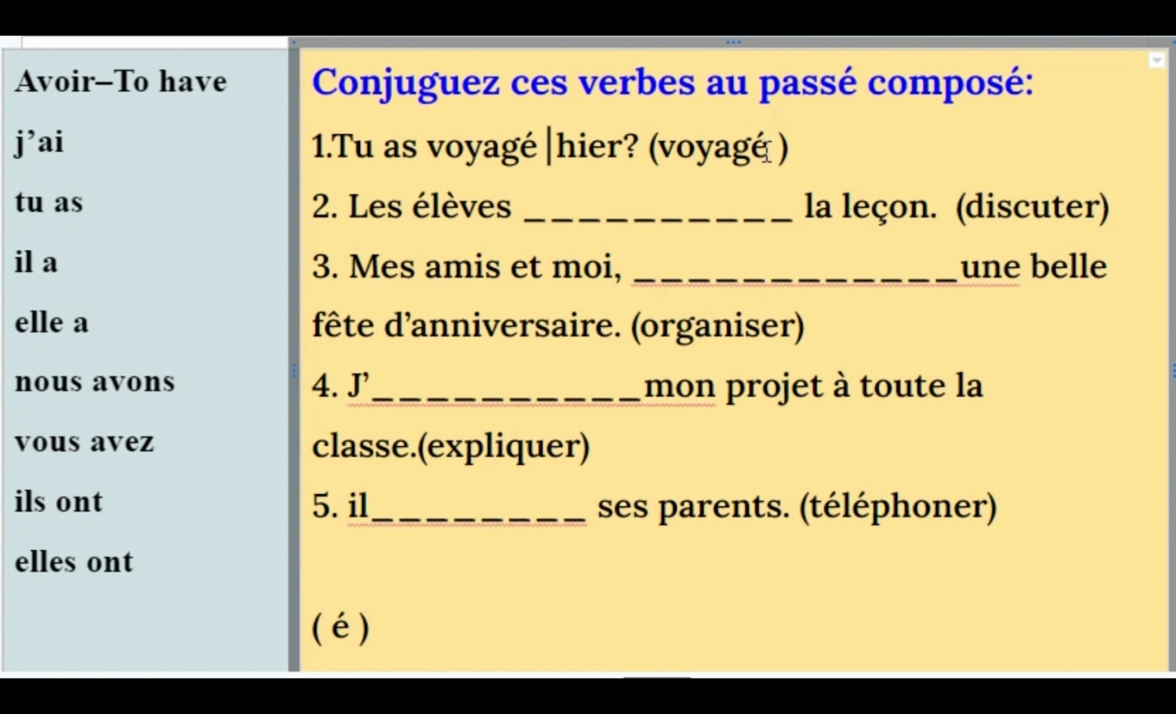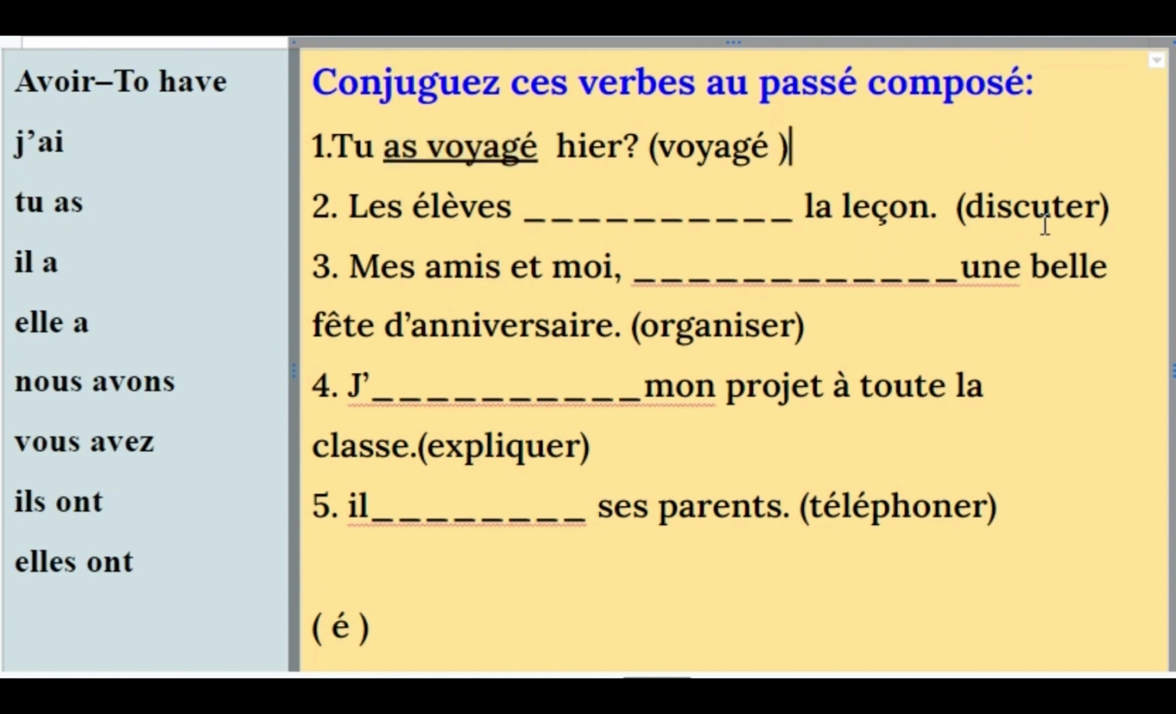Now the only change is that we have to remove the er from the original verb, and put e accent aigu in front of the verb avoir. You can see it here. Tu as voyagé hier. Did you travel yesterday?